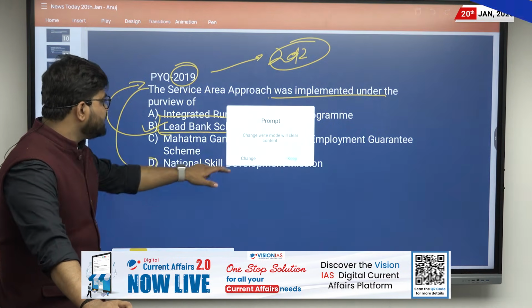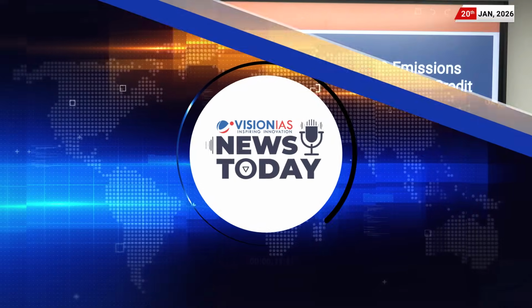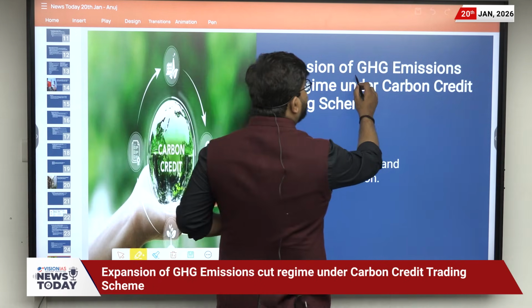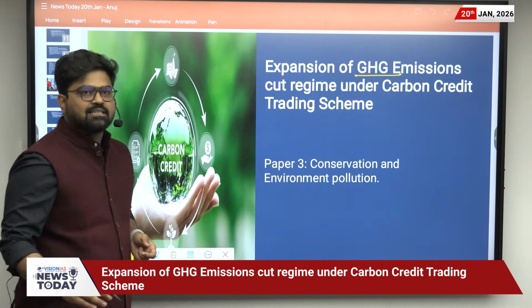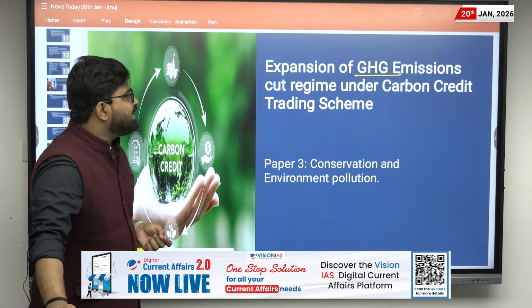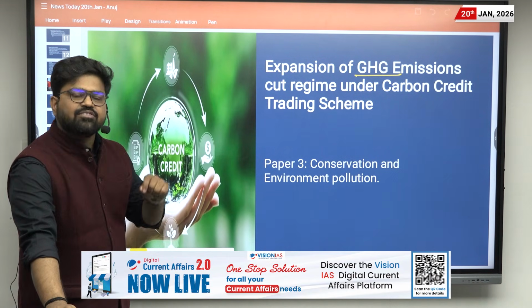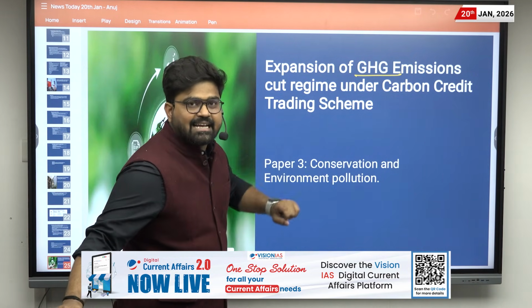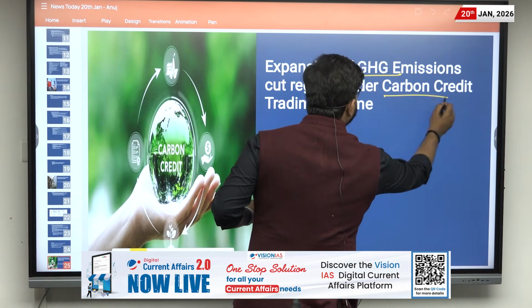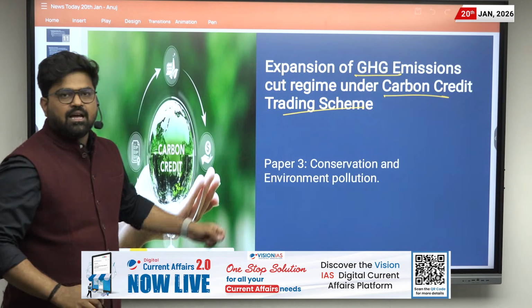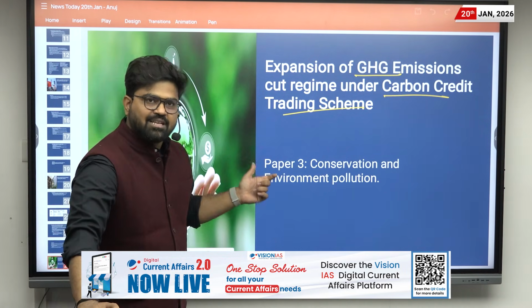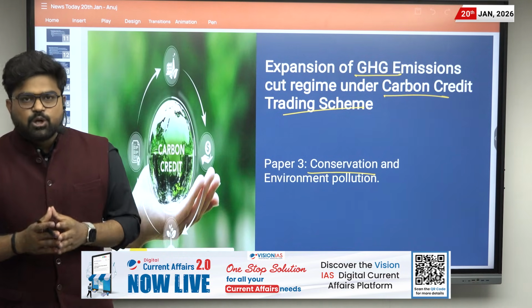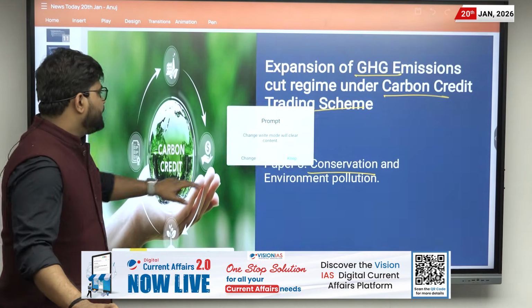Now let us move to the last main news for today. The last main news for today is the expansion of the greenhouse gas emission cut regime under the carbon credit trading scheme. In this news we will be learning about the expansion of these emission targets and about the carbon credit trading scheme. It is related to GS Paper 3, where the syllabus talks about conservation and environmental pollution. Now let us discuss the news.